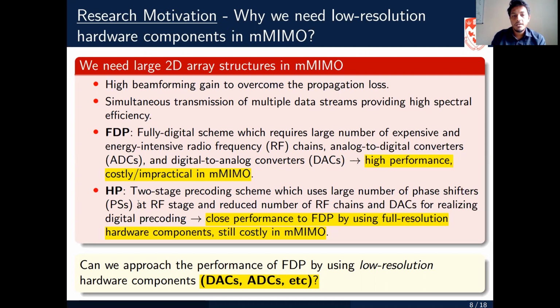The hybrid precoder can give performance close to the fully digital precoding, but again, it requires the use of full resolution hardware components, which are still costly in massive MIMO. So the idea is, can we approach the performance of the fully digital precoding by using low resolution hardware components? And in this particular work, we are considering low resolution digital to analog converters.